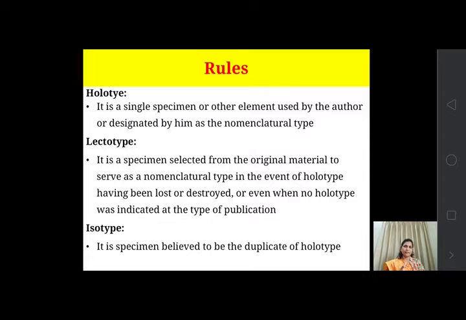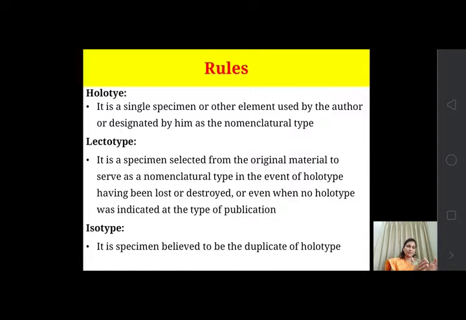First is holotype. It is a single specimen or other element used by the author or designated by him as the nomenclatural type. So when we want to give a name to a particular taxon, we have to refer to a perfect, correct specimen.